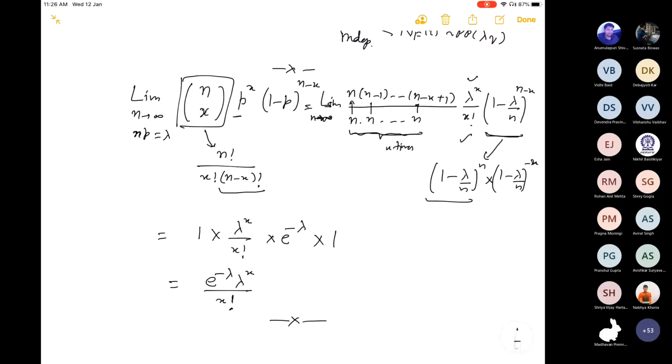As n goes to infinity, that will be basically 1 divided by 2 factorial. So in that fashion you will get 1 minus lambda plus lambda square divided by 2 factorial, and so on.